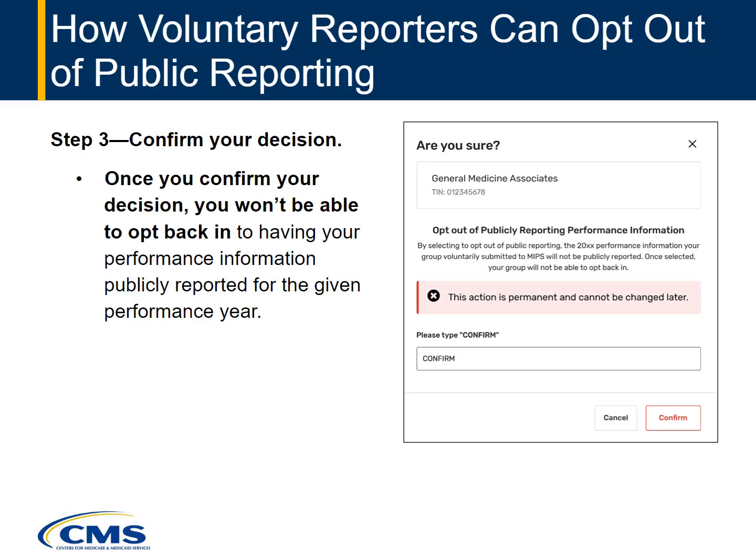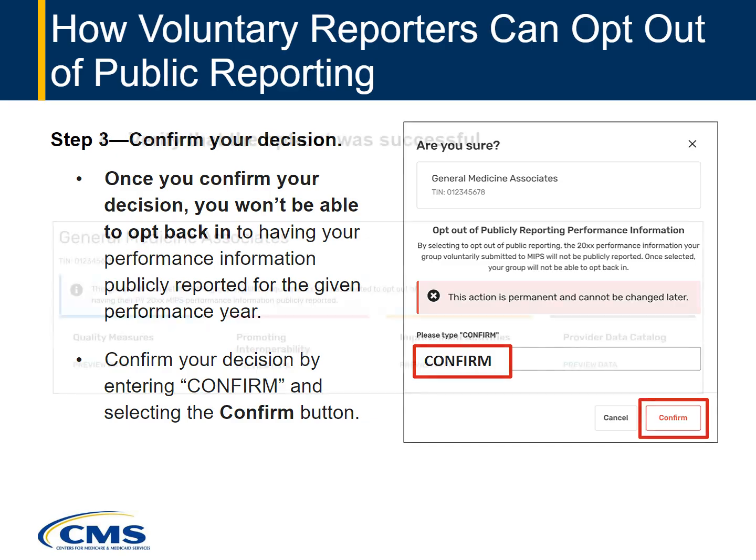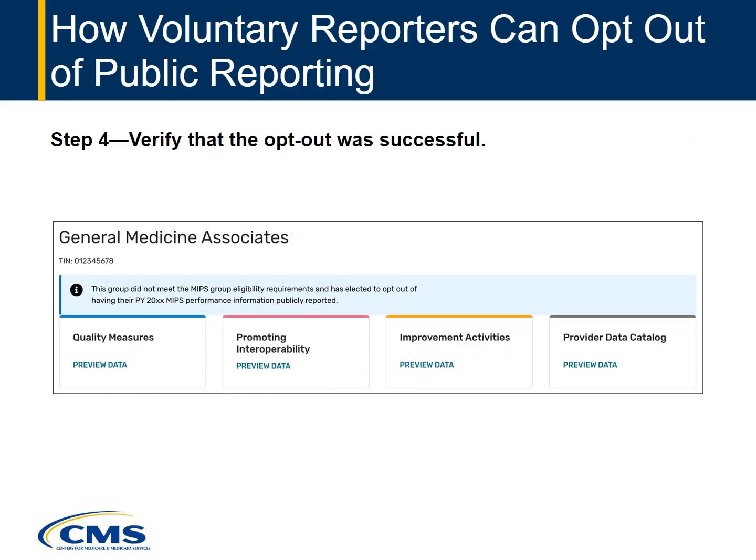Once you confirm your decision, you won't be able to opt back into having your performance information publicly reported for the performance year, so consider this decision carefully. Confirm your decision by entering Confirm into the text box and selecting the Confirm button. Next, verify that you successfully opted out. At this point, you won't see a link to opt out of public reporting. Instead, you'll see a message saying you've chosen to opt out of having your performance information publicly reported.